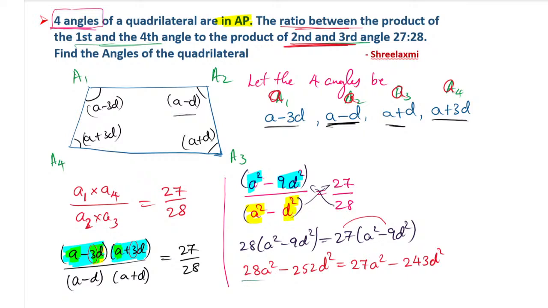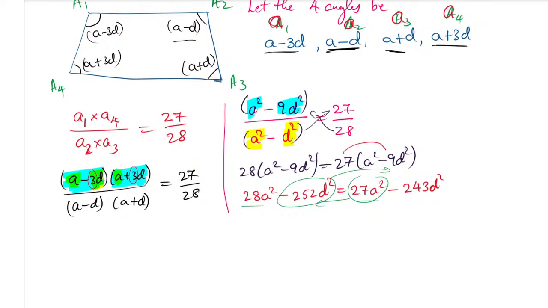So 28 a square here, 27 a square here. This, bring it to the left hand side, this you take it to the other side. So I will take a little bit down, I don't have space, so for that purpose 28 a square minus 27 a square, that is equals to 252 d square. This negative will become positive and negative 243 will remain as it is. So it will become a square, that is equals to 9 d square.